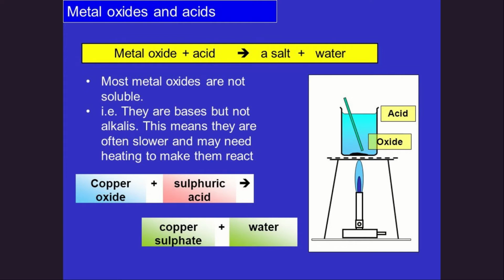A usual alkali, when we add it to an acid, will react vigorously and instantly. But metal oxides, which are bases but not exactly alkalis, often react more slowly. They need heating to react. Copper oxide plus sulfuric acid, when heated, will give copper sulfate plus water.